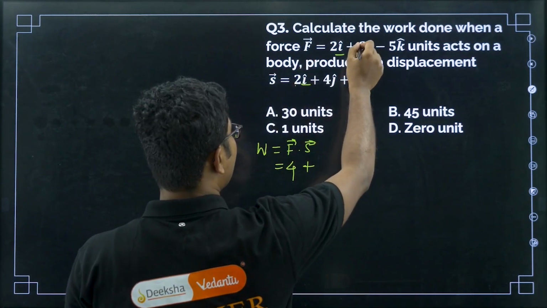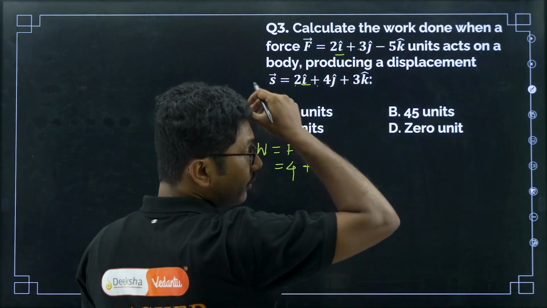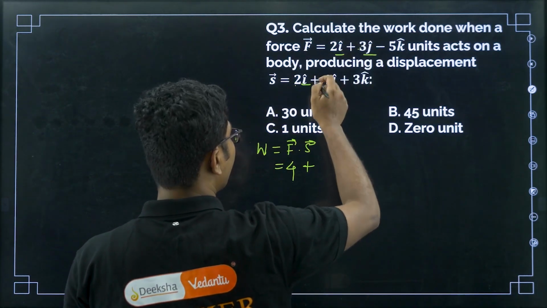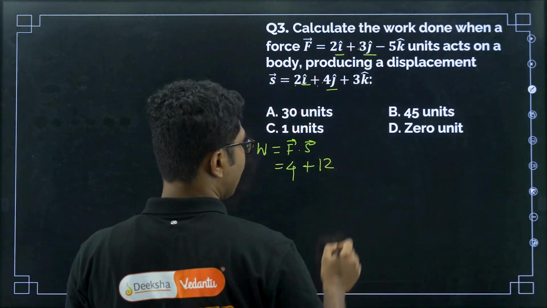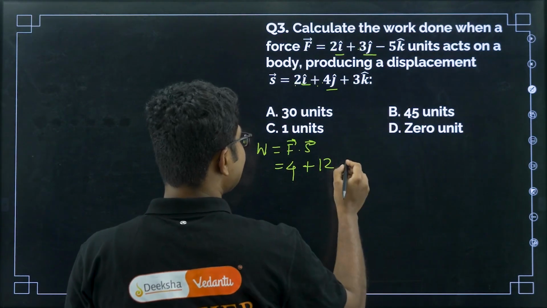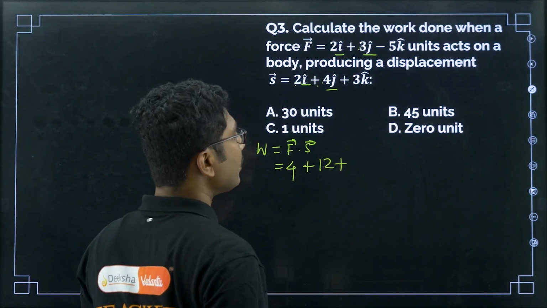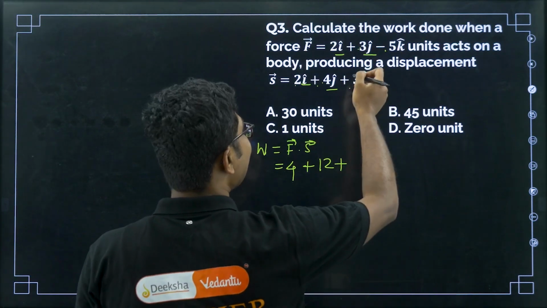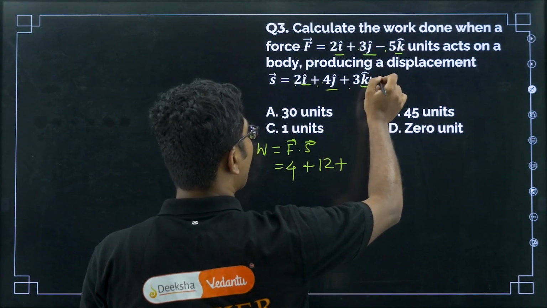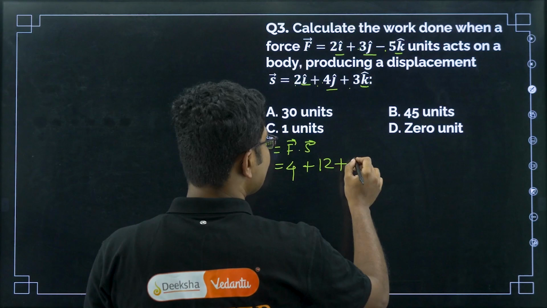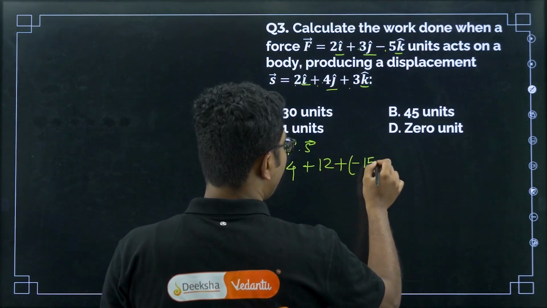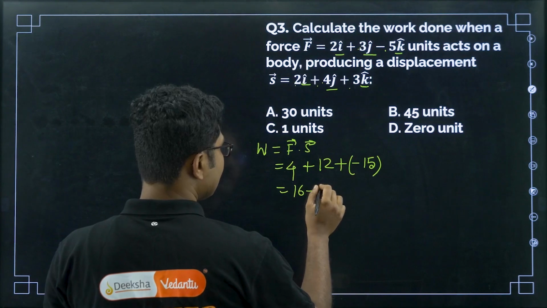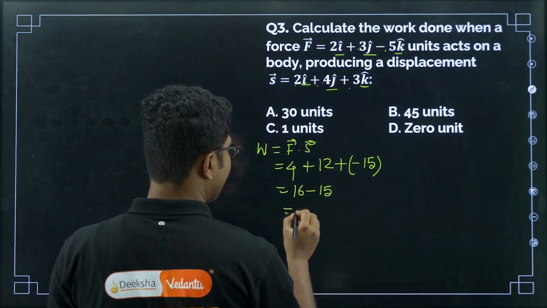Now next is plus 3j and plus 4j. Now we are moving to the j components. So 3 times 4 is 12, so it will be plus 12, right? Next, I am writing plus as usual, minus 5 and plus 3. Now we are taking the k components. So minus 5 times 3 is minus 15, so it will be minus 15. So basically it will be 16 minus 15, so it will be minus 1.